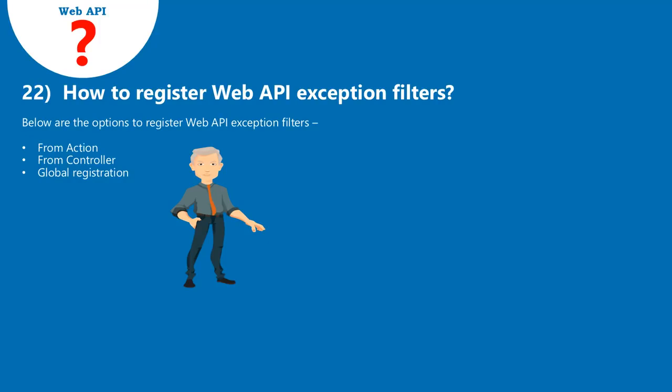22. How to register Web API exception filters? Below are the options to register Web API exception filters: from action, from controller, global registration.